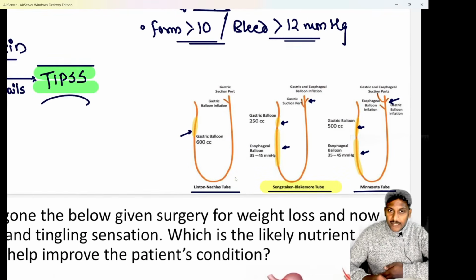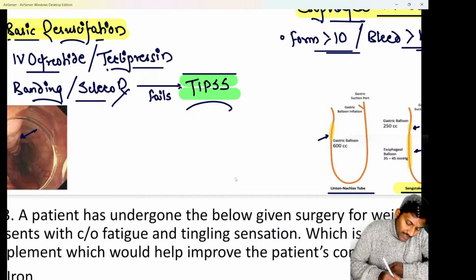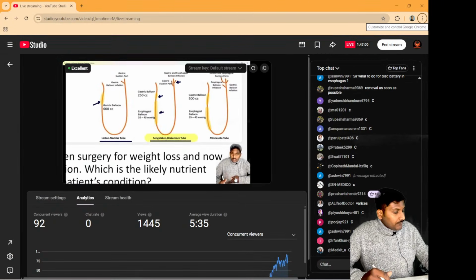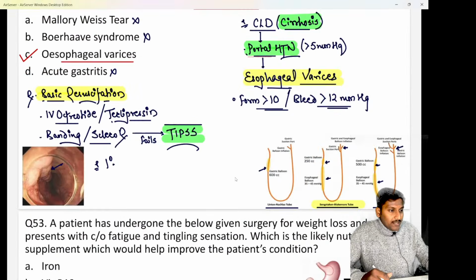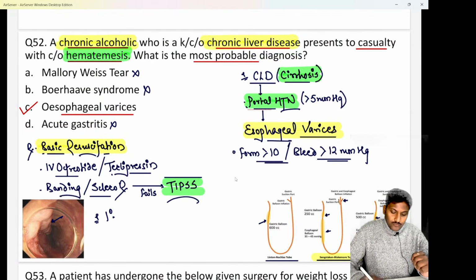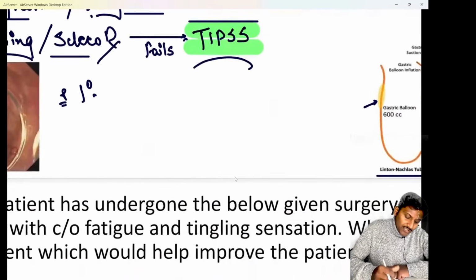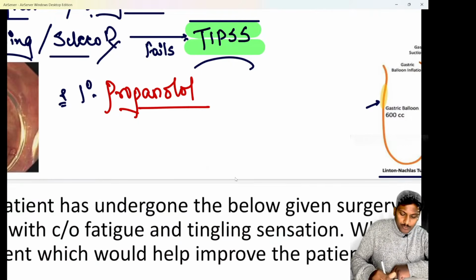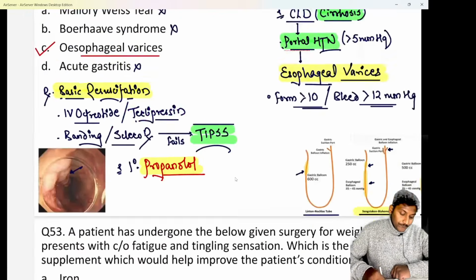Clear? Now please tell me, what is the drug of choice for prevention of esophageal varices? What is the drug you should give so that future episodes should not happen, so that the patient does not come to you with a recurrence or bleeding again? I hope all of you are quite aware. The drug of choice for prevention is a beta blocker known as propranolol, which will decrease the pressure.